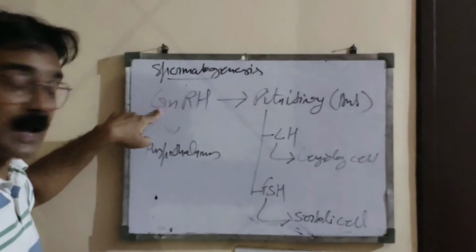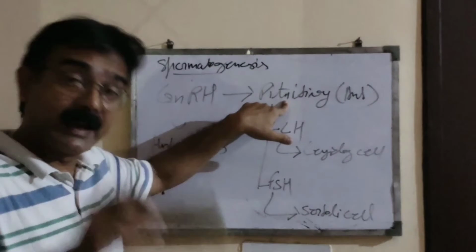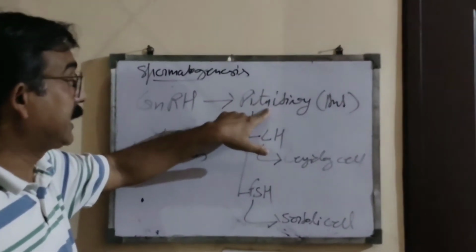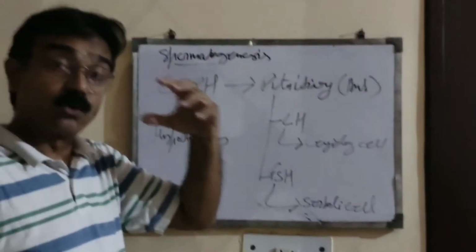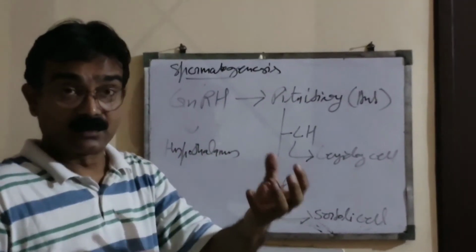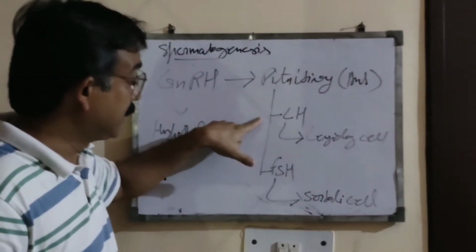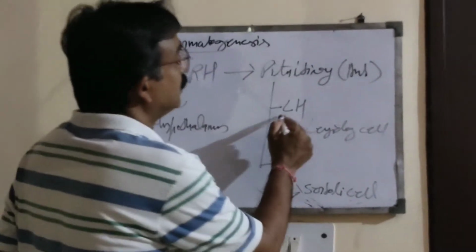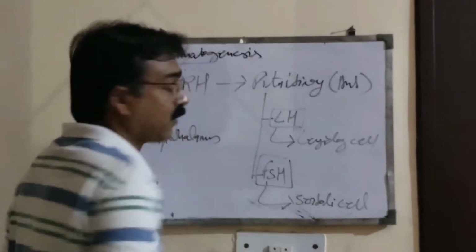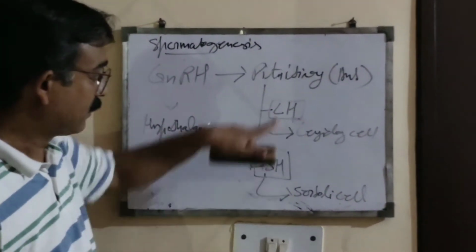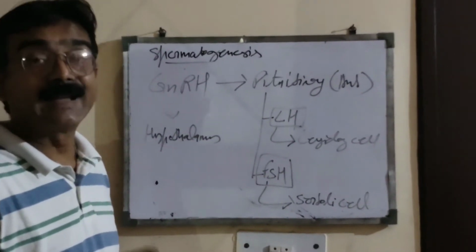That gonadotropin releasing hormone secreted by the hypothalamus proceeds toward the pituitary gland, another type of endocrine gland, and it interacts with the anterior region of that pituitary gland. Because of this stimulation, the anterior part of the pituitary releases two hormones. One is luteinizing hormone and another is follicle stimulating hormone.